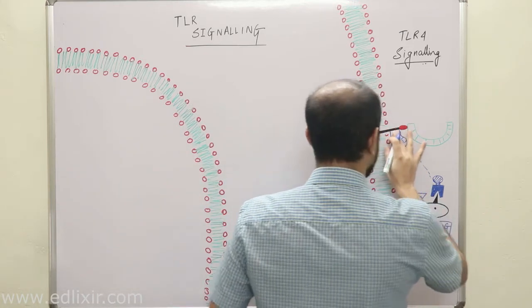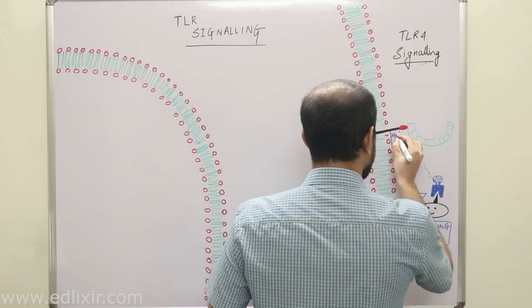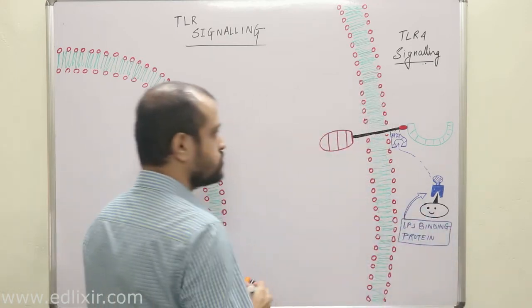This is known as MD2. This is the MD2 protein.